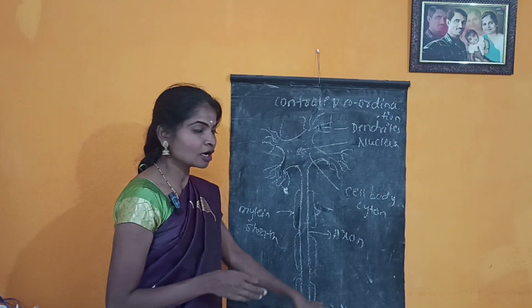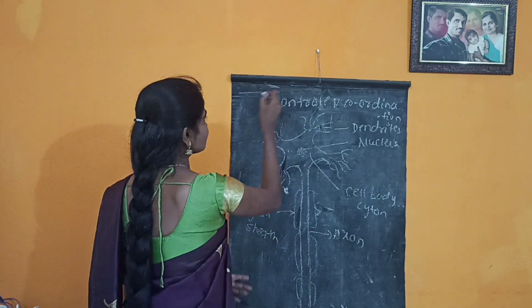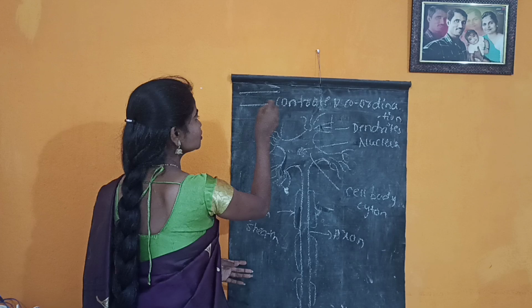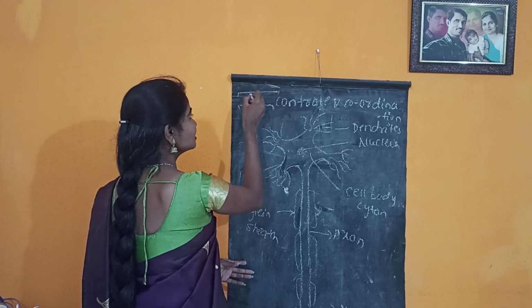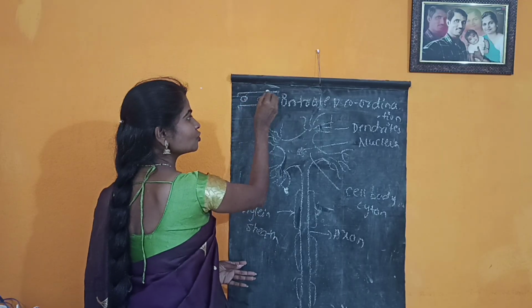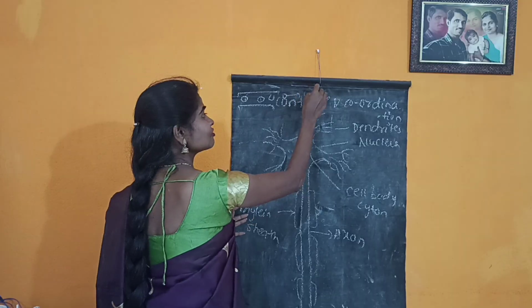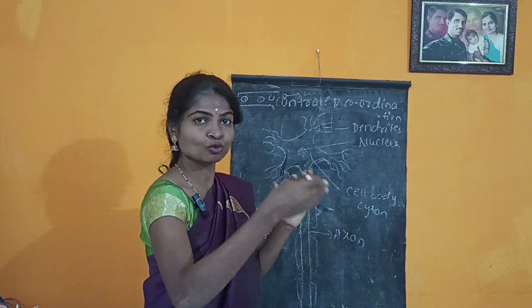Consider this length of nerve. In this nerve, there are neurons. From one neuron to another neuron, the message transfers until it reaches the central nervous system, that is, the brain.